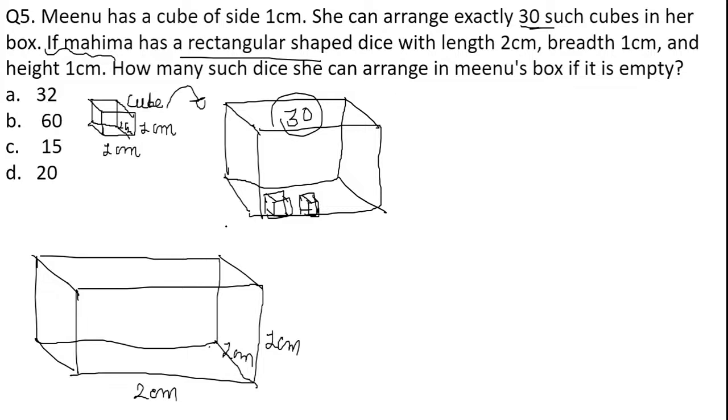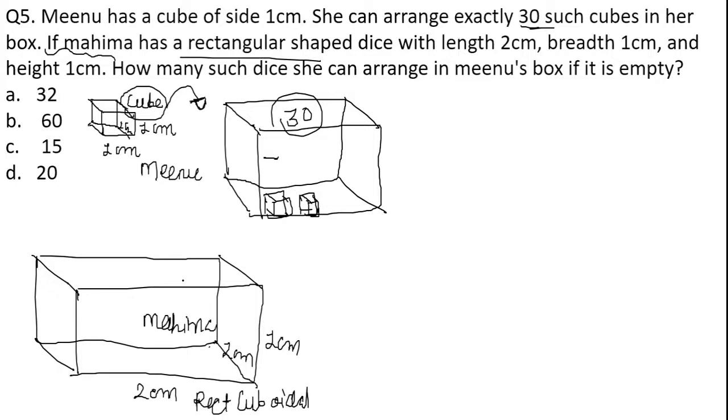Please keep in mind, now Mahima has a rectangular shaped dais. Now this is one dais. This is not a box. I have just made a mistake over here, that this was the cube of Minu, which she arranged in this box. Now this was a cube for Minu, but this is the same box in a rectangular shape, that is a cuboidal shape. This is a cuboidal shape of Mahima.